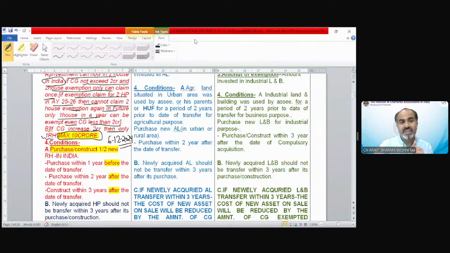So the provision has been explained over here. You have to purchase or construct one or two residential houses in India, and the time period is given. What is exactly the time? Let me explain with the help of an example.